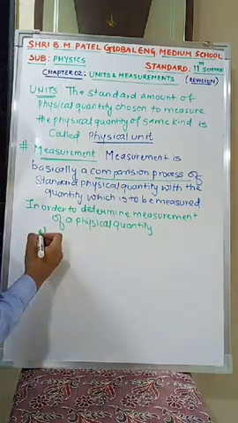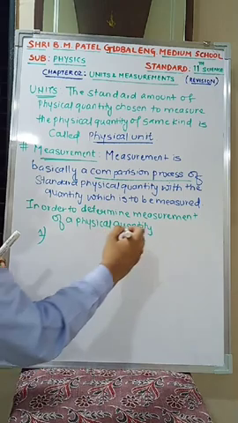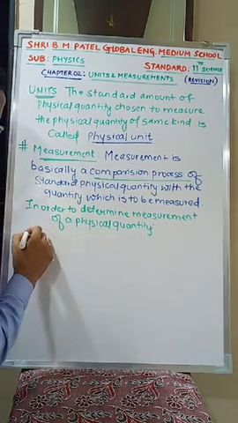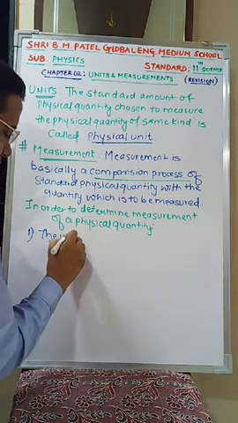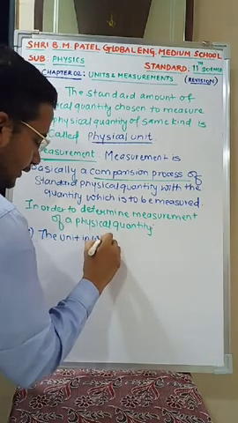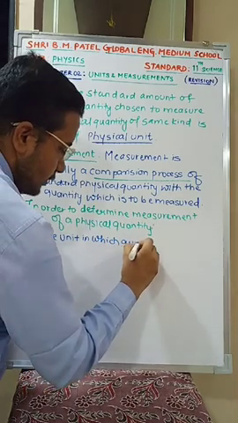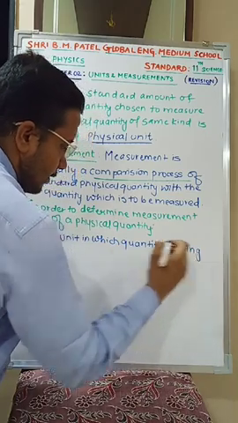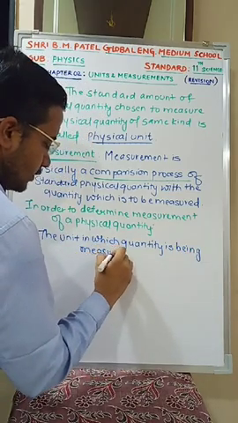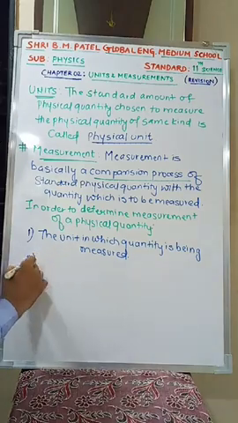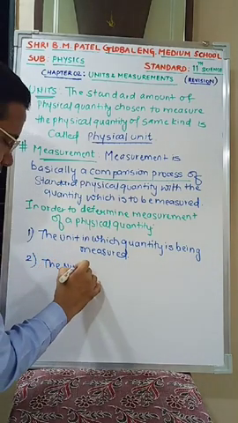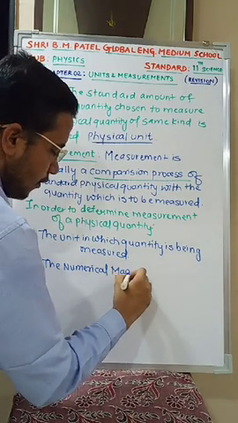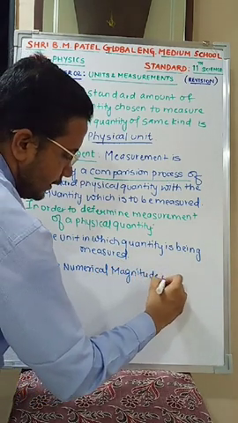The thing number one you have to determine is the unit in which the quantity is being measured. Clear? First of all, you should know the unit in which the quantity is measured. The second important thing is the numerical magnitude of the physical quantity.